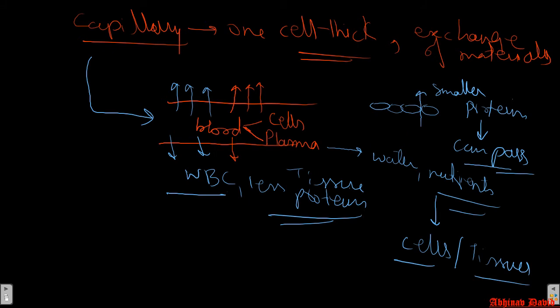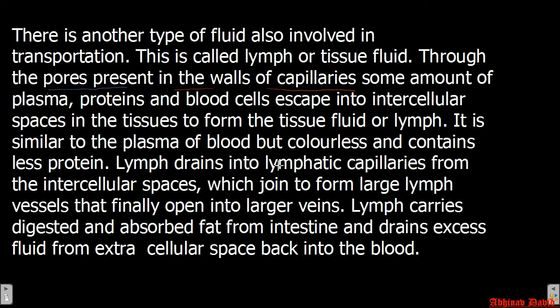So through the pores present in the walls of the capillaries, some amount of plasma and proteins pass, meaning the larger proteins cannot pass, only the smaller proteins can pass, and the blood cells. Now this blood cell does not mean RBC, it only means WBC and platelets.